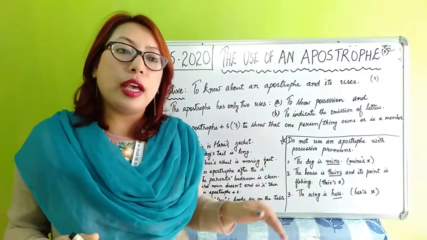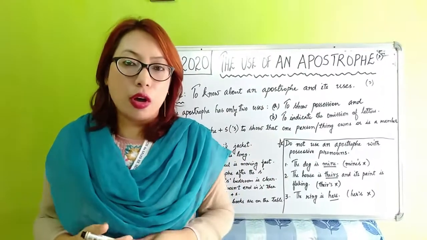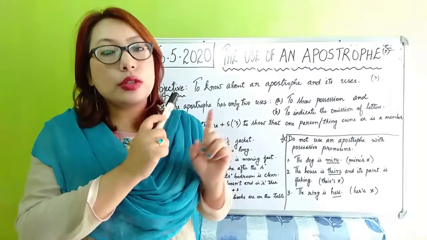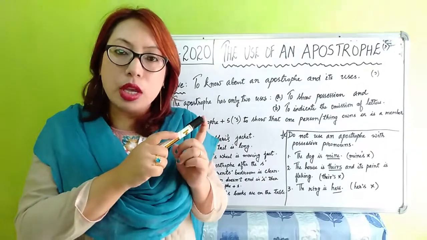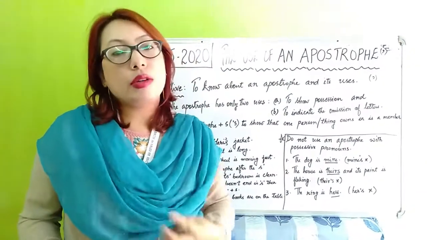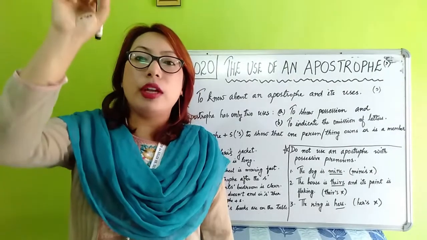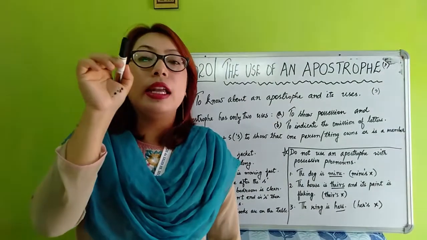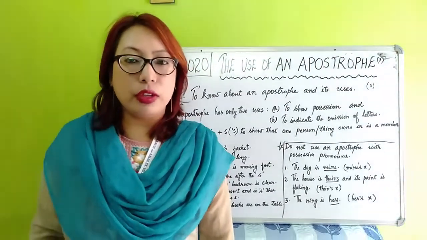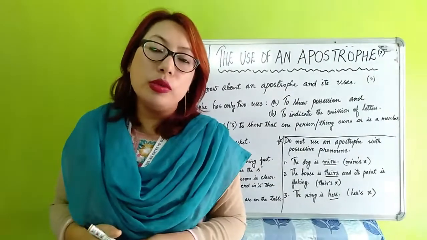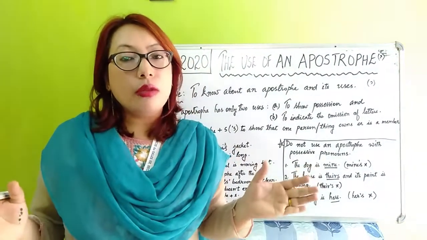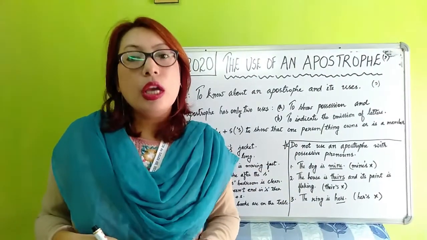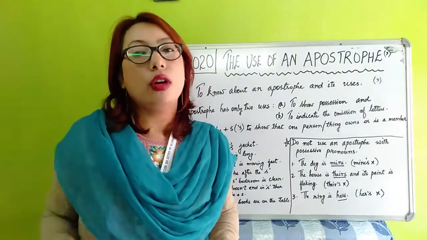In today's class, we have seen the use of an apostrophe to show possession. We have seen how it is used with singular nouns: after writing the noun, we give an apostrophe along with S. It will be incomplete if you don't use the letter S after the apostrophe. In terms of plural nouns, the nouns already ending with S just need an apostrophe on top.